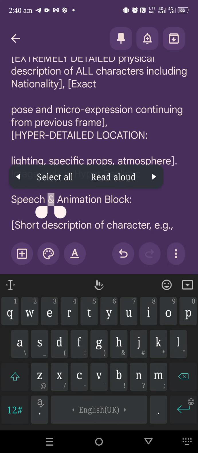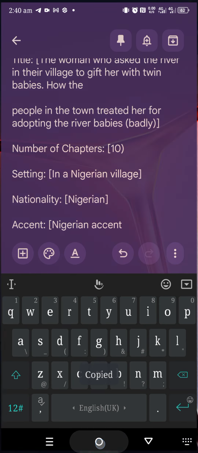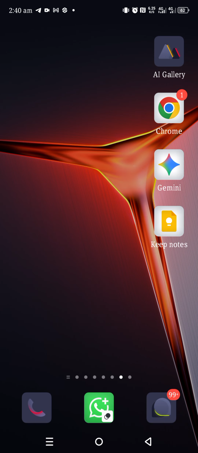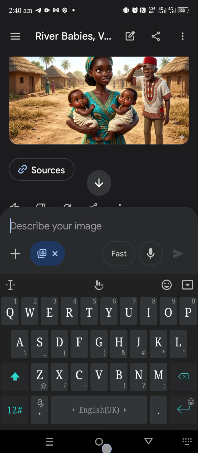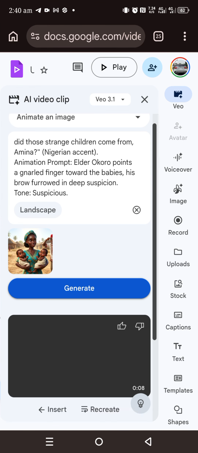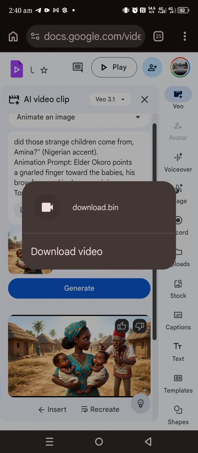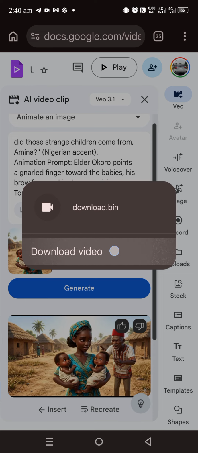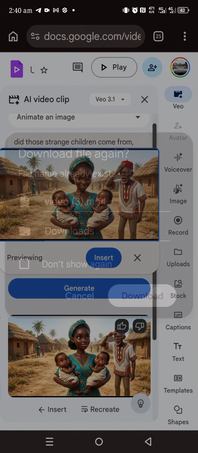I'll be fast because I don't want this video to be too long. So copy and then move over to Gemini. Although don't forget, we still have a pending one. Now let's check this other generated one. Let's see what it says here. You can see, like I said, just still download this one too. Click on download. You see, you click on download, it's going to download here.